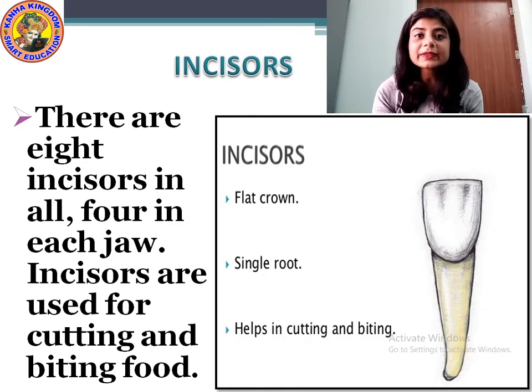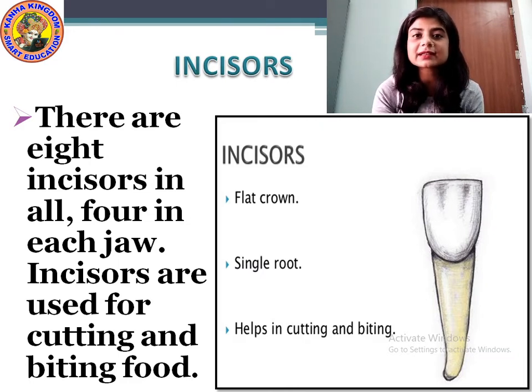There are 8 incisor teeth in your mouth, 4 in the upper jaw and 4 in the lower jaw. Jaw means the gums, these gums. There are 4 incisors in the upper jaw and 4 in the lower jaw, and altogether there are 8 incisors in our mouth.